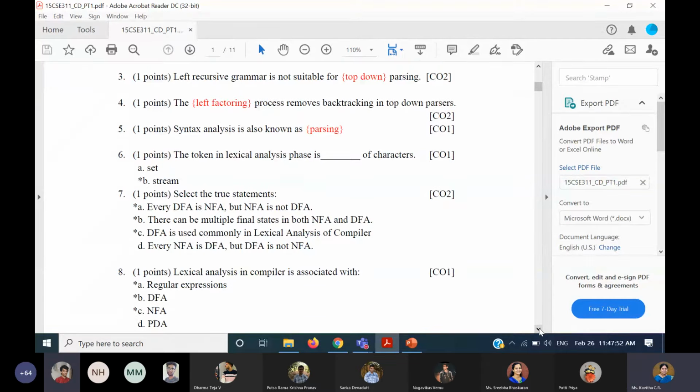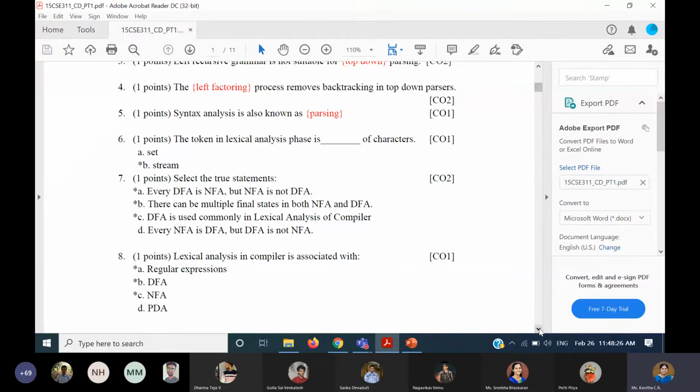Yes. For fourth question, we can write predictive parsing also, no? No. Left factoring is the only process that will help you to remove the backtracking. But predictive parsing also, we will look at. Predictive parsing is only a technique, right? It is only a technique. Yeah, but I thought about it like that. We have asked for the process, so it has to be the process.